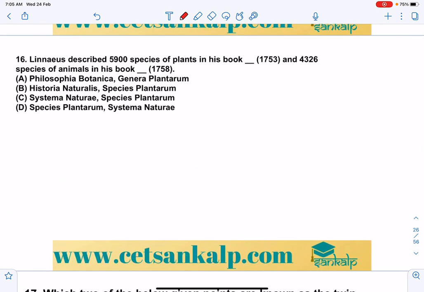Linnaeus described 5,900 species of plants in his book, Species Plantarum. And where he described the animals, 4,326 animals, that is in his book Systema Naturae. So the answer for that is Philosophia Botanica? No, here he explained the principle of nomenclature. Genera Plantarum is not written by him.